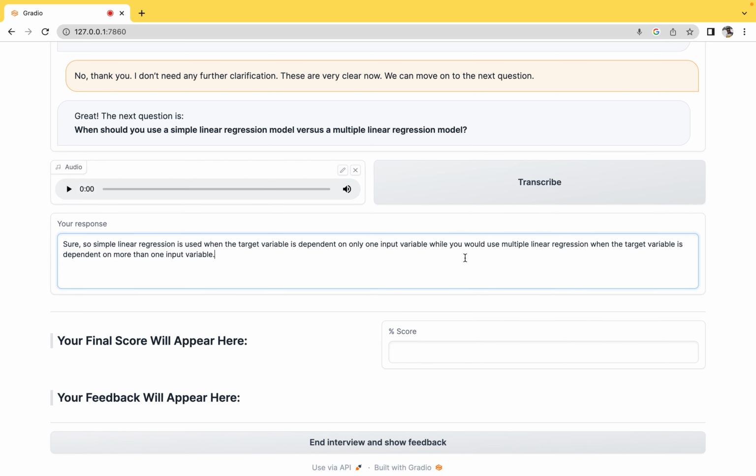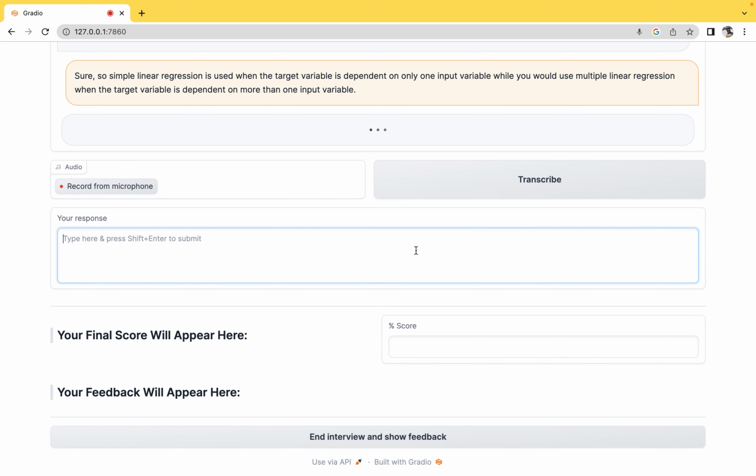Okay, let's see. So it says, good, let me ask a follow-up question. What is the main advantage of using multiple regression over simple regression? So yeah, this will just continue.